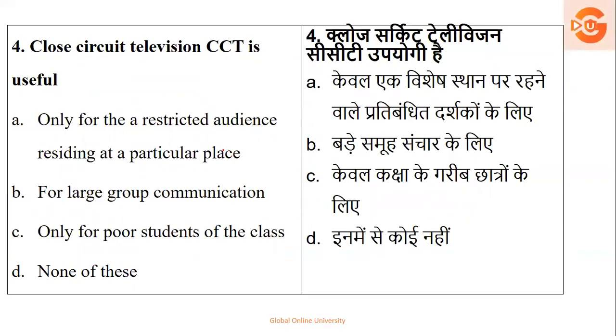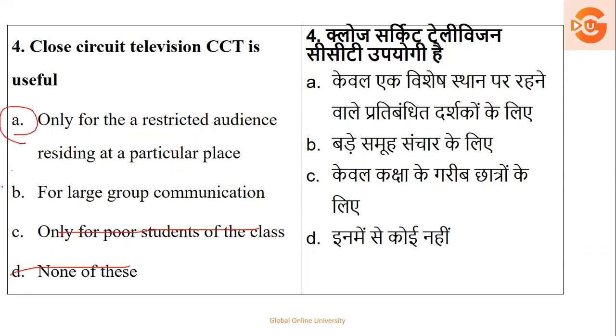Next, closed circuit television, that is called CCTV, is useful for what? Only for a restricted audience residing at a particular place, or for a large group of communication, only for poor students of the class, or none of these? Definitely poor students will not come, so none of these gets cancelled.